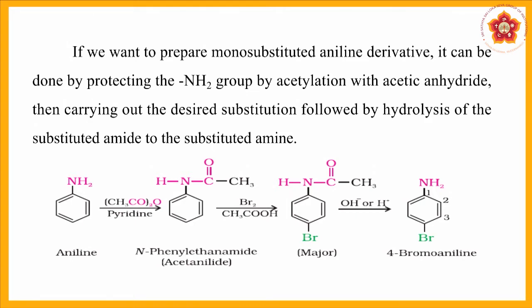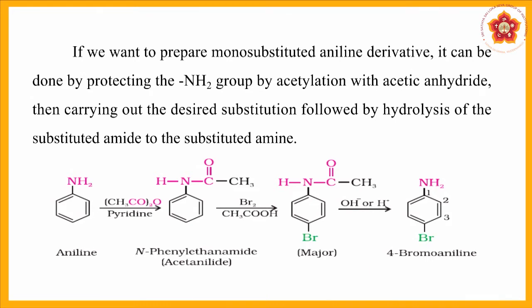Last step, if you just hydrolyze the part, you will directly get back the aniline component which was there, where you can get 4-bromoaniline. I happened to use acetyl chloride, but here they have used acetic anhydride. So what I basically mean to say is, any compound which can form acetanilide, where the component is being formed, you can use any sort of reagents.